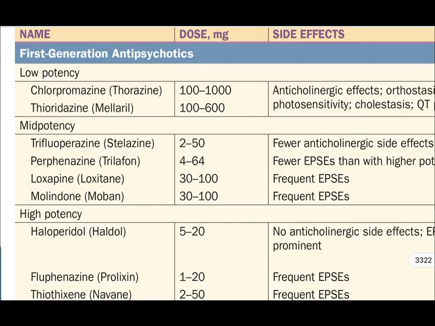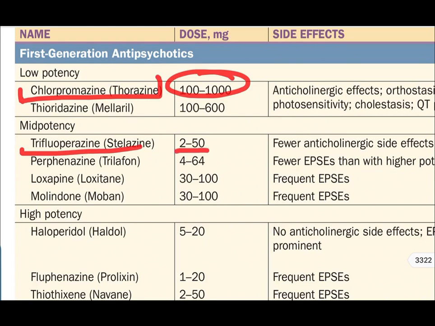We will see the doses of few important drugs as like chlorpromazine. In that 100 to 1000. Although now according to the modified Keynes criteria, we take it 100 to 600. So 600 mg of chlorpromazine equivalent is the adequate dose for the trial of the psychosis or schizophrenia. Other thing which can see trifluperazine is 5 to 50 mg.